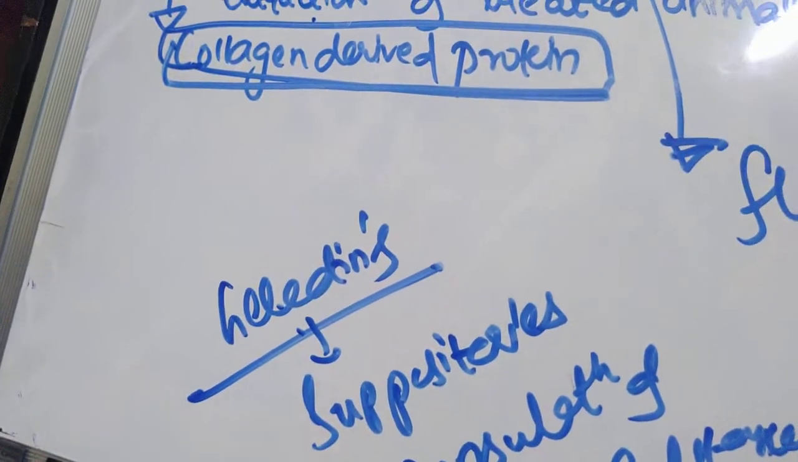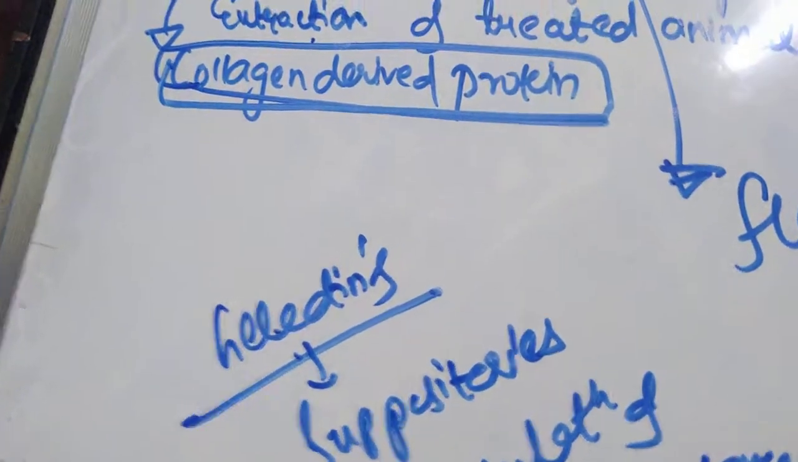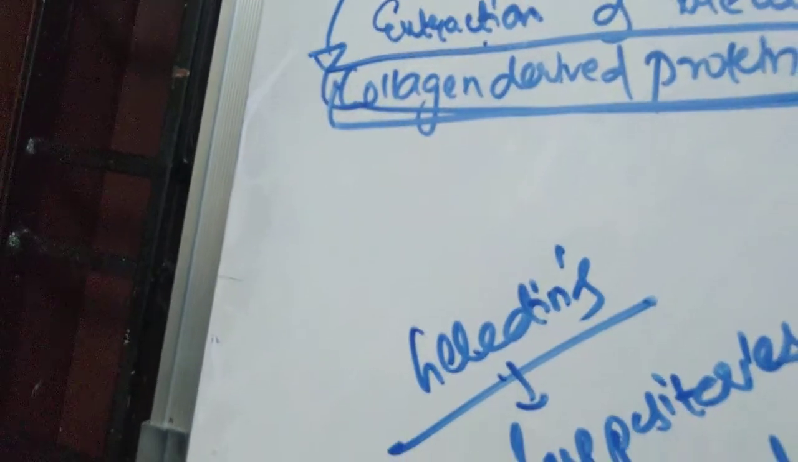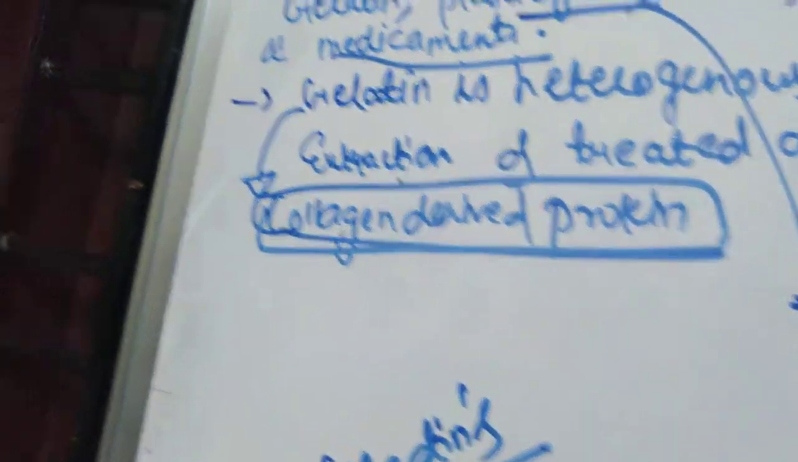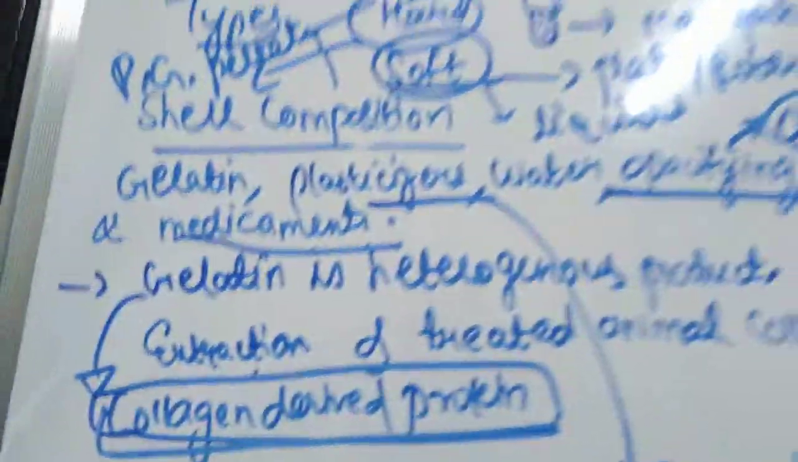Okay, gelatin never occurs naturally. That is why I have told you it is a collagen derived protein from mostly animal sources. Then I'll just tell you the process of gelatin extraction. I'll just give you a rough diagram and then we'll discuss a few parameters which are important while you choose gelatin for your manufacturing of capsule shells.